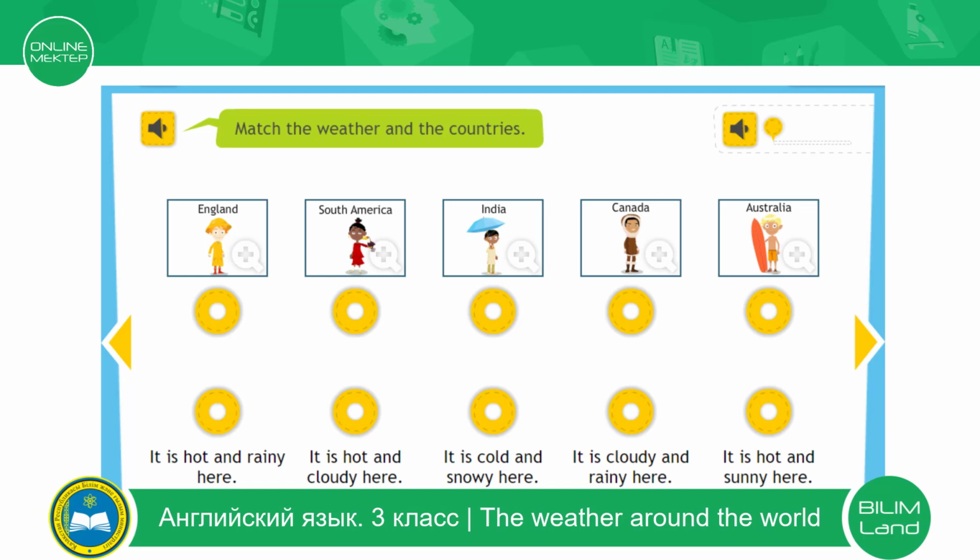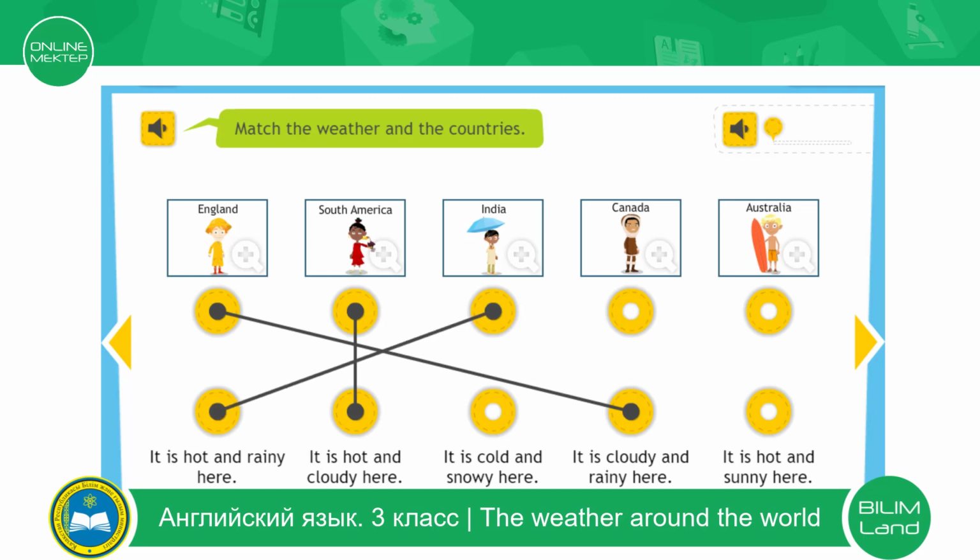Well done. Let's do it together. What's the weather like in England? It is cloudy and rainy. Good job. What about South America? It's hot and cloudy here. What's the weather like in India? It's hot and rainy here.